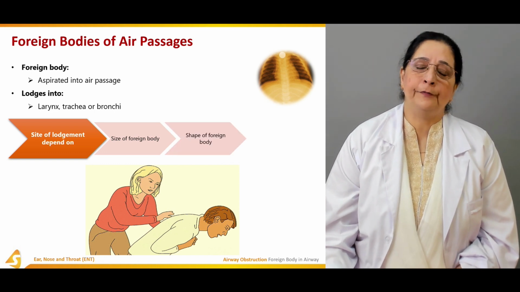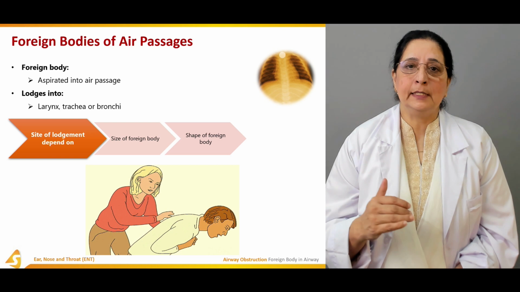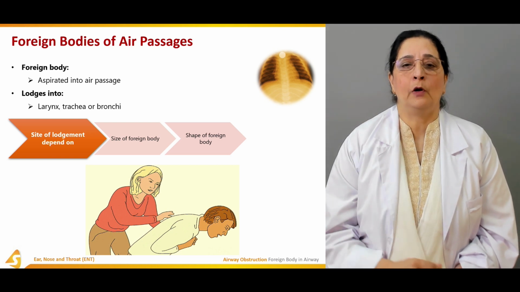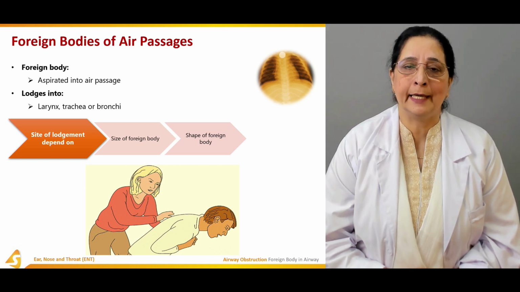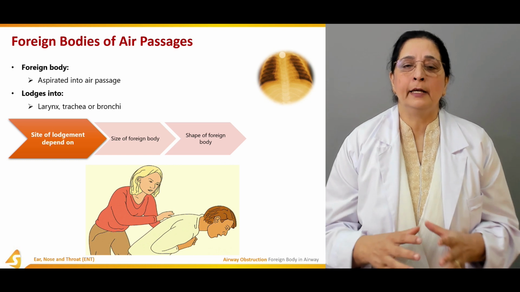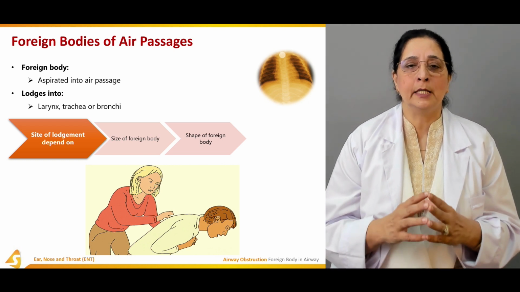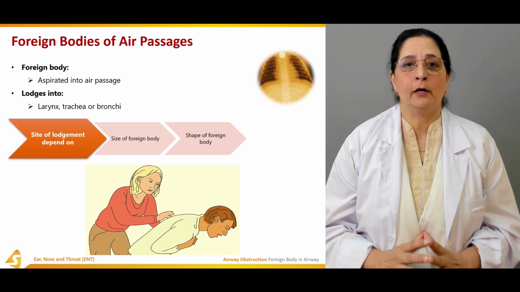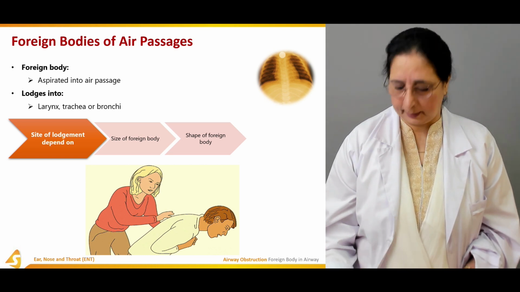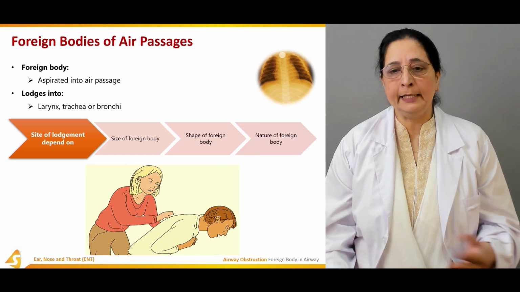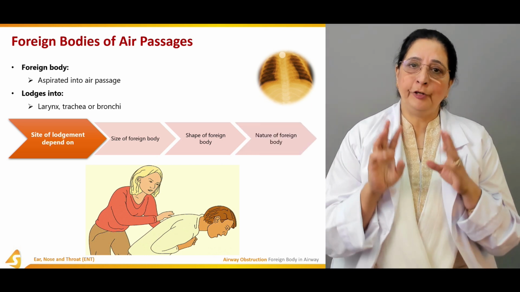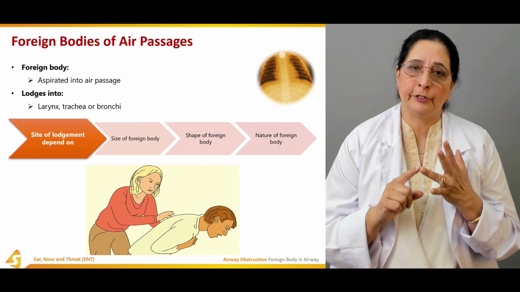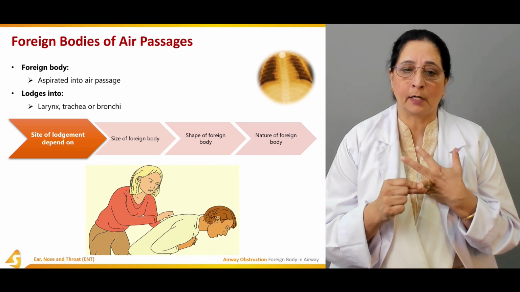Then the shape of the foreign body. After the size, shape of the foreign body is very important again, depending on where it will go and cause the obstruction and get lodged in the airway passageway. And the nature of the foreign body. So three things are very important. First, the size is very important.